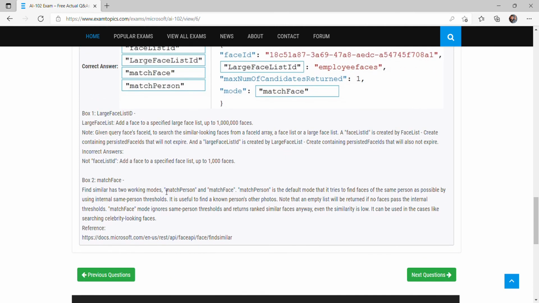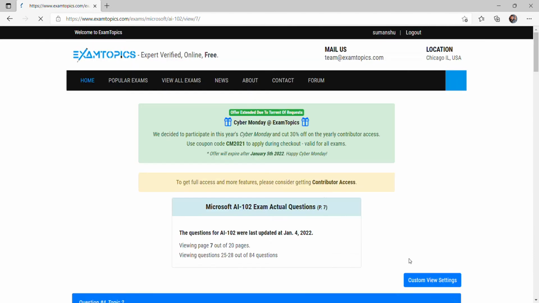So basically there are two modes, match person and match face. Match person will find the faces of the person, and in that, we should know one person's photo, so we will show one photo. But match face automatically finds similar faces and ranks among them. So let's see the next question.